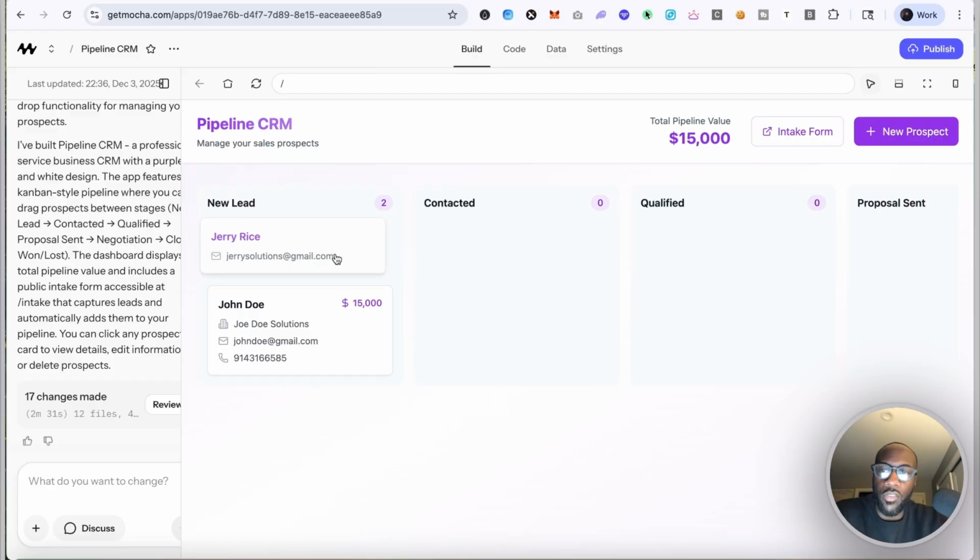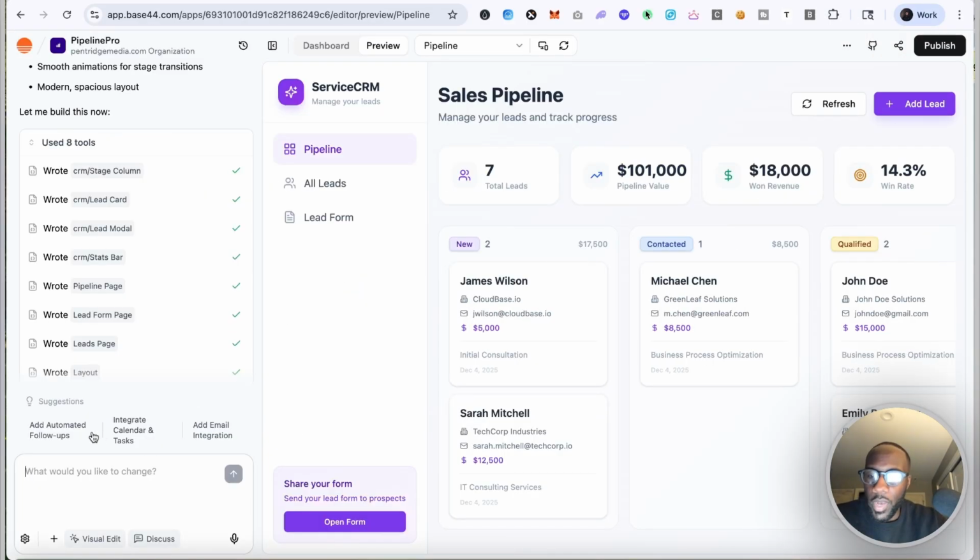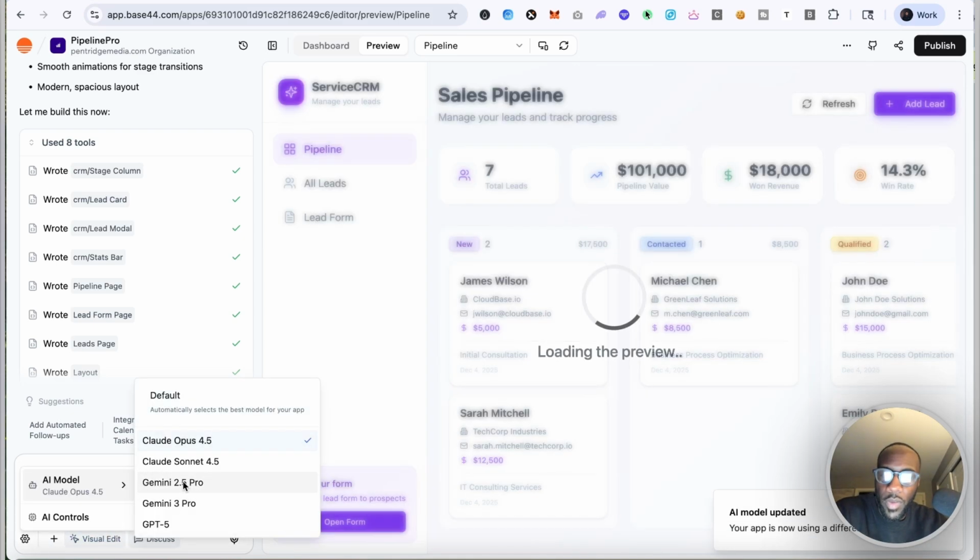However, I do like the drag and drop from Mocha. Maybe we can add that in with Base44. And they have some suggestions here. So what would it look like to add email integration, automated follow-ups, and the ability to drag the lead status cards from one status to the next? And maybe we actually specifically say Opus 4.5 for this.